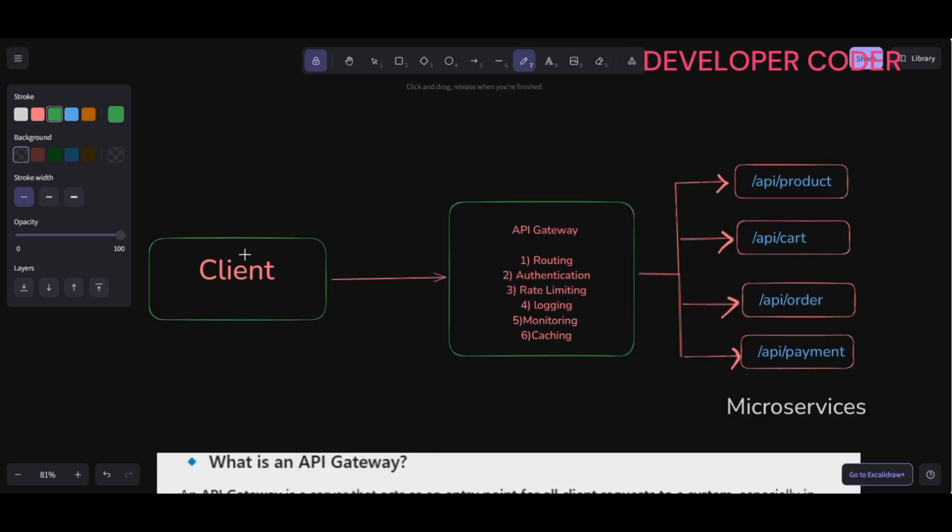Okay, now see this client. The client request goes to the API gateway. These are nothing but the functionalities: routing, authentication, rate limiting, logging, monitoring, caching.